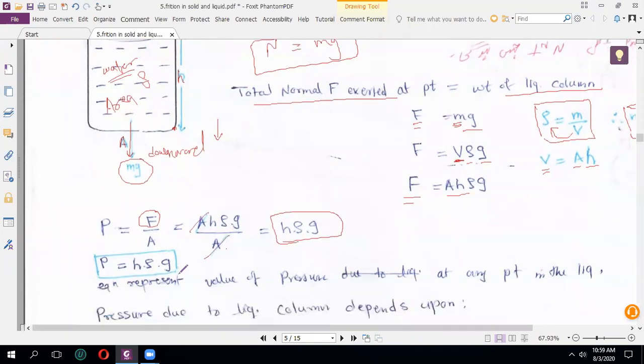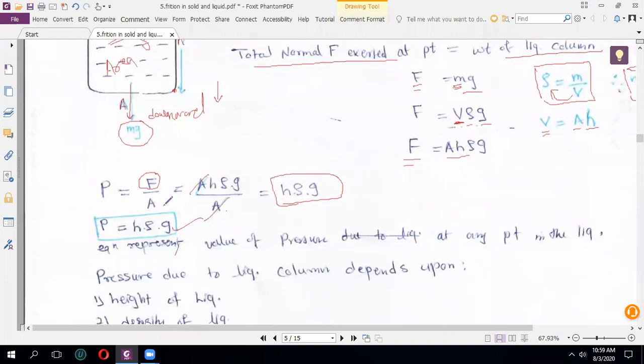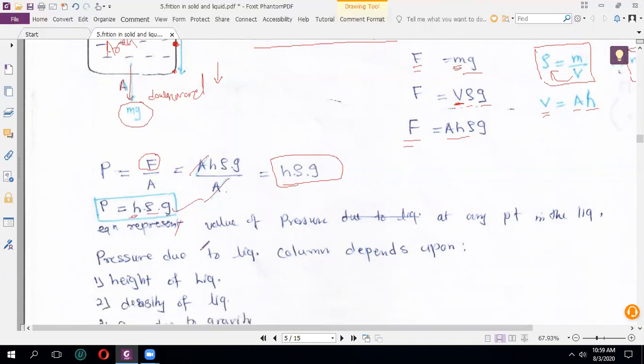So with the help of this formula, you can easily calculate how to find the pressure which is applied on the liquid. Understood this formula? This equation represents the pressure at any point which is applied on the liquid. कोई भी point का apply, जैसे for example I said बताओ this point में कितना pressure लग रहा है, तो with the help of this formula you can calculate. How do you calculate? You know about height, density and g.